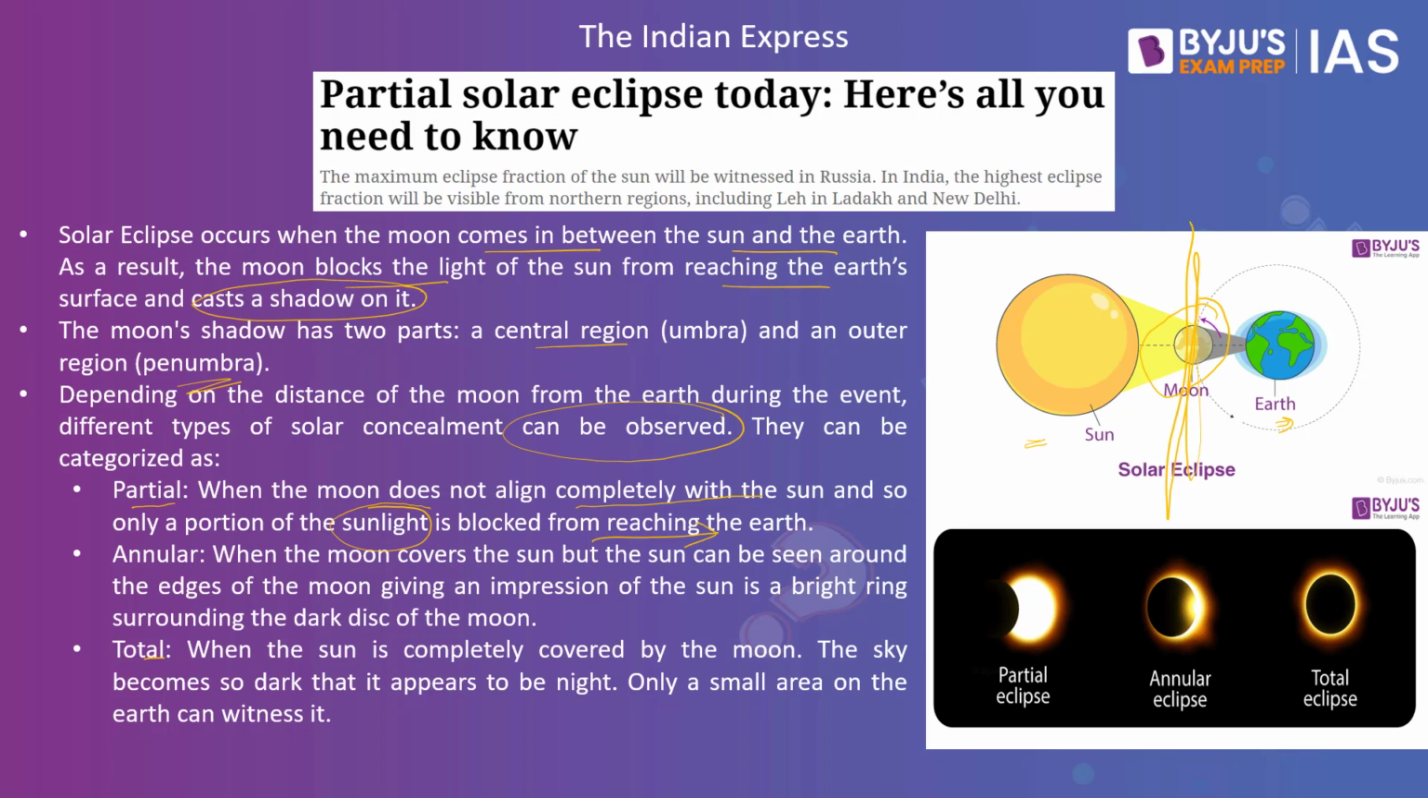When the moon covers the sun, but the sun can be seen around the edges of the moon, giving an impression of the sun as a bright ring surrounding the dark disk of the moon. Then finally, what we have is total, where the sun is completely covered by the moon. The sky becomes so dark that it appears to be night. Only a small area on the earth can witness this. So this is the partial eclipse. Then what we have is the annular eclipse, and this is what is called the total eclipse.